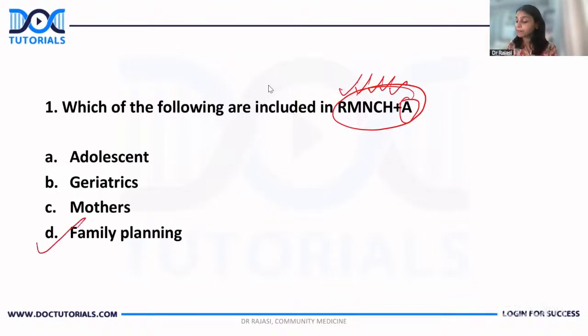So that is included. Then maternal. Yes, mothers. Then adolescent. Yes. What about geriatrics? Geriatrics is not there. Okay. So A, C, and D are included. And some students told me, madam, question wasn't like that. It was like which of the following is not included. If that is the question, go for geriatrics because geriatrics is not included under RMNCH plus A, whereas A, C, and D are included, which I think all of you got correct.